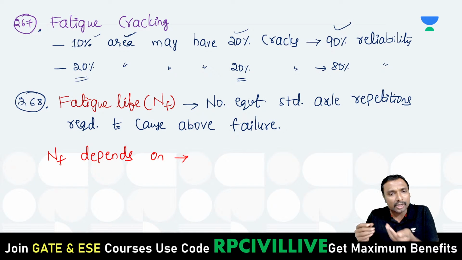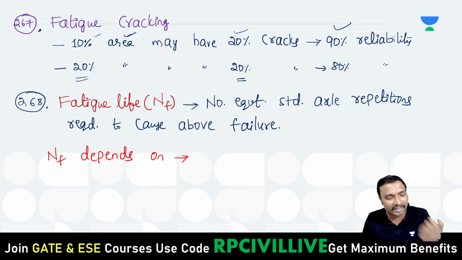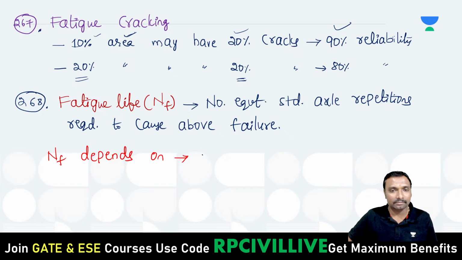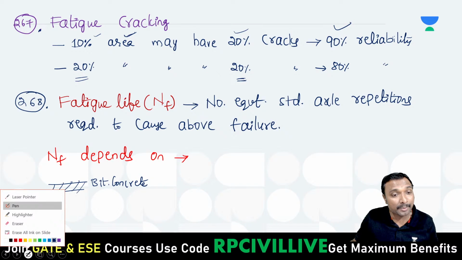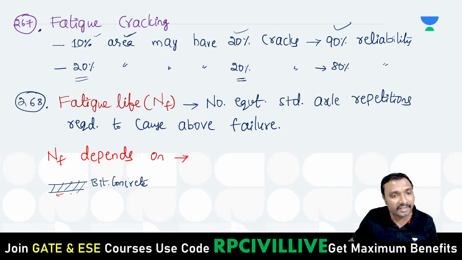So now tell me, is it a horizontal cracking or vertical cracking? It is horizontal cracking, right? And which layer is subjected to cracking? The surface bituminous course, the bituminous concrete layer, is mainly the one subjected to cracking. So at the bottom of this layer, the horizontal strain depends upon which parameters?